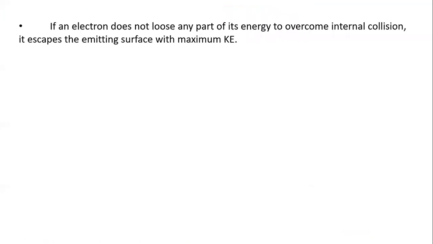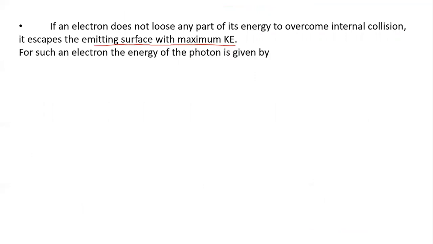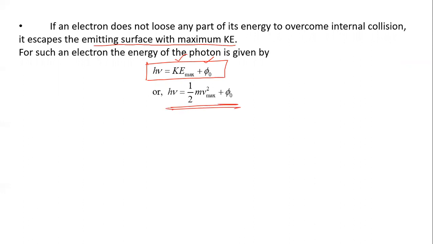If an electron does not lose any part of its energy to overcome internal collisions, it escapes the emitting surface with the maximum kinetic energy. For such an electron, the energy of the photon is given by h nu equal to kinetic energy plus the work function. Or we can write h nu equal to half m v square plus phi, the work function. And this is Einstein's photoelectric equation.